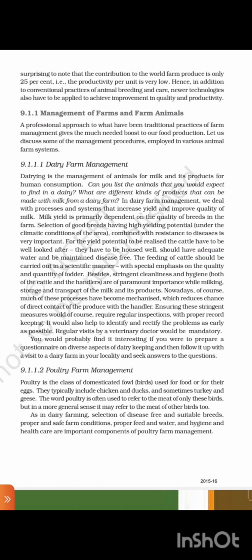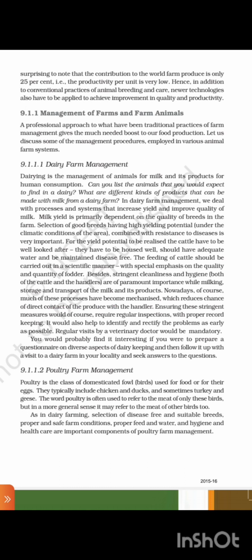They have to be housed well, should have adequate water, and be maintained disease free. The feeding of cattle should be carried out in a scientific method with special emphasis on the quality and quantity of fodder. Besides, stringent cleanliness and hygiene, both of the cattle and the handlers, are of paramount importance while milking, storage, and transport of the milk and its products.